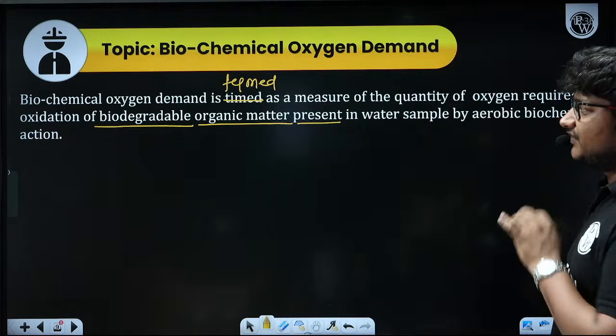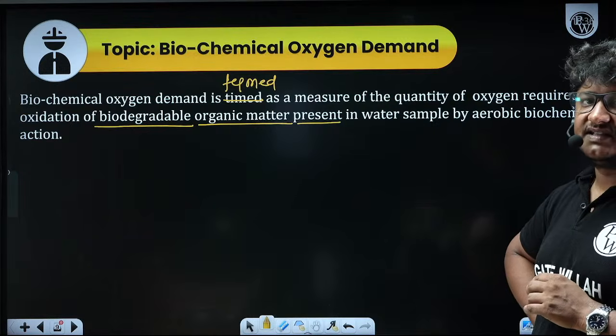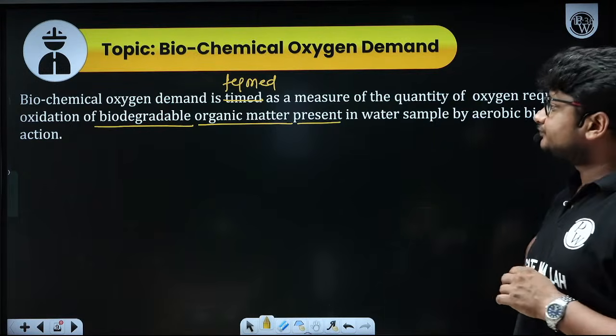A simple basic formula for the BOD. Clear?